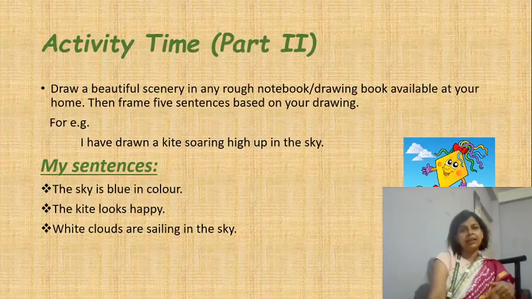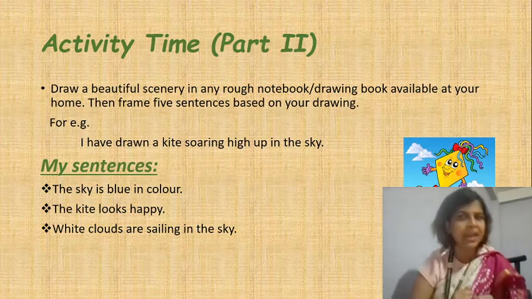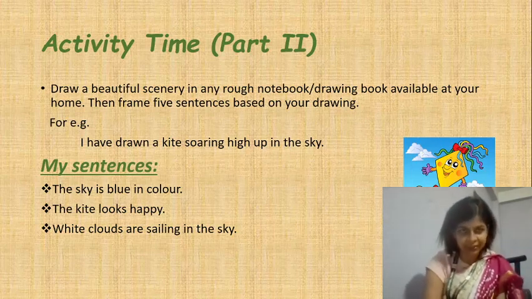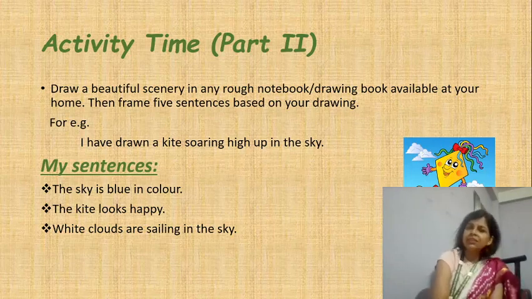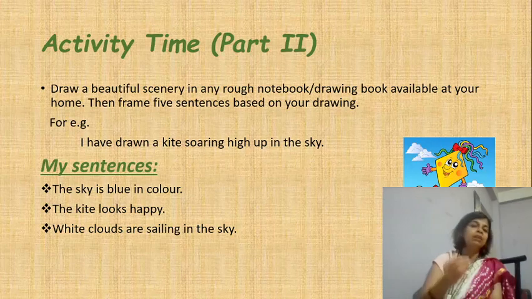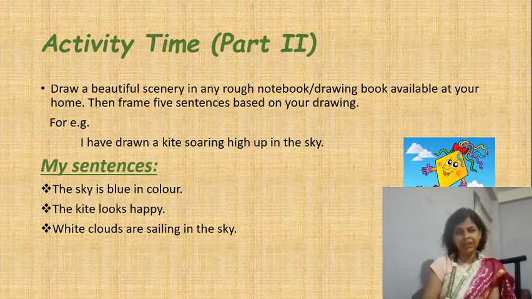What is our second activity? Now, there are many activities, children. I have given you many activities so that you have fun doing the chapter on sentences. Now, second activity, I told you, children, Gargi ma'am loves to draw, Gargi ma'am loves to paint, and she is really fond of drawings.